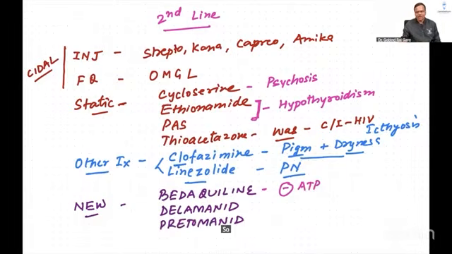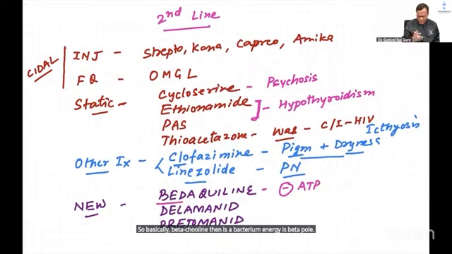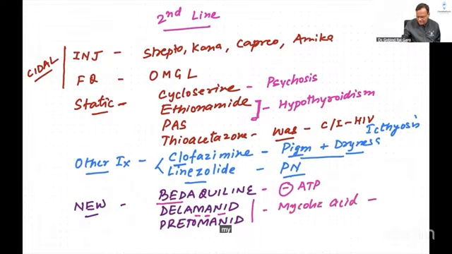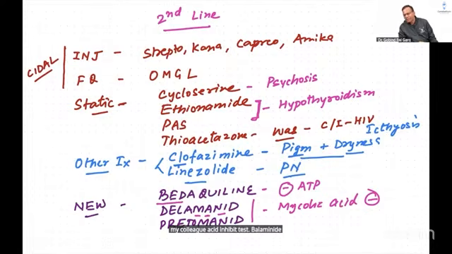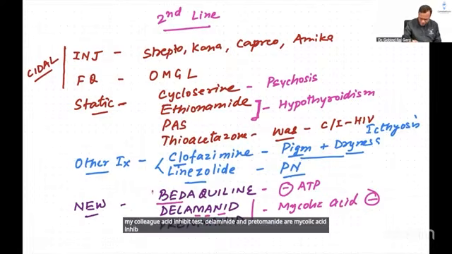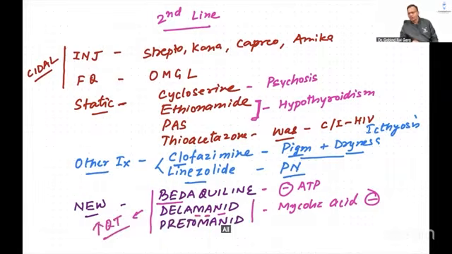तो बेसिकली बेडाक्विलिन देने से बैक्टीरिया में एनर्जी नहीं बचेगी तो बेड पे लेट जाएगा. बेड पे लेटाने वाली दवाई इज बेडाक्विलिन. Then delamanid and pretomanid, the names say 'mane', so they are mycolic acid inhibitors. Delamanid and pretomanid are mycolic acid inhibitors, and all three drugs have the side effect of QT prolongation on ECG. Clear? All three drugs cause QT prolongation. Okay.